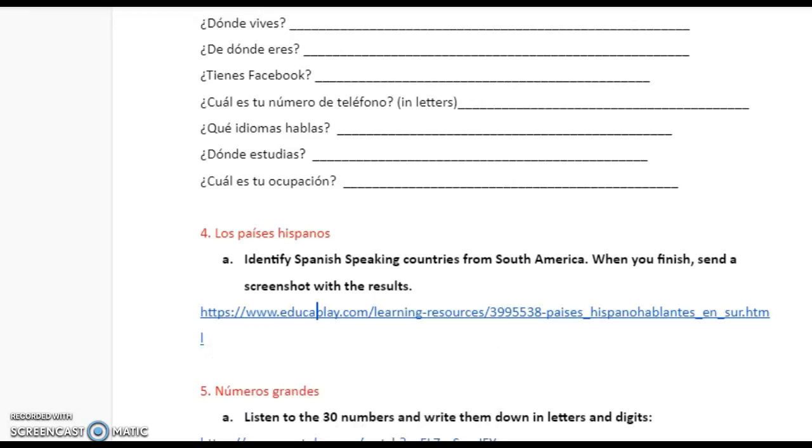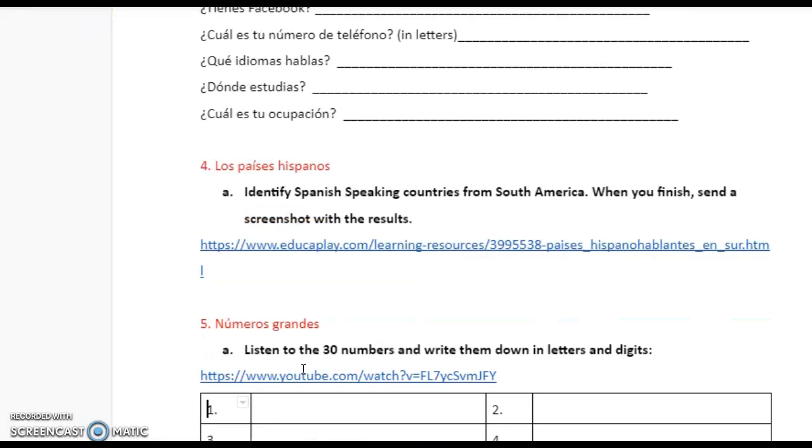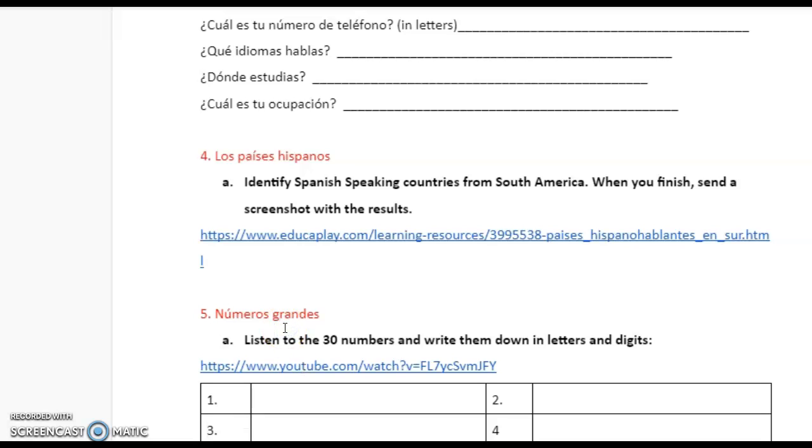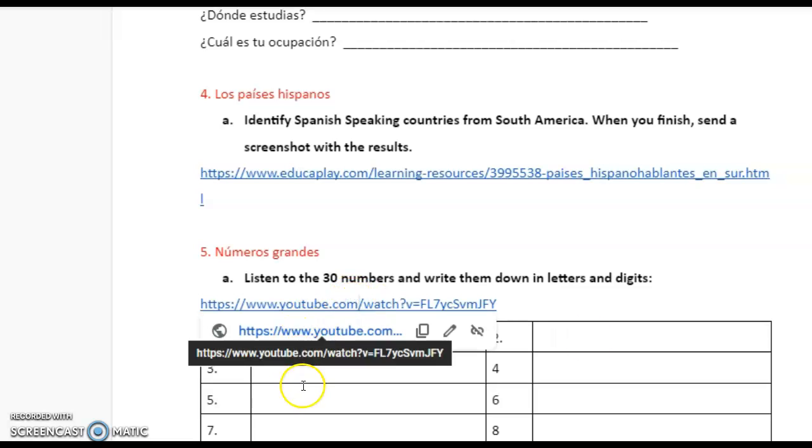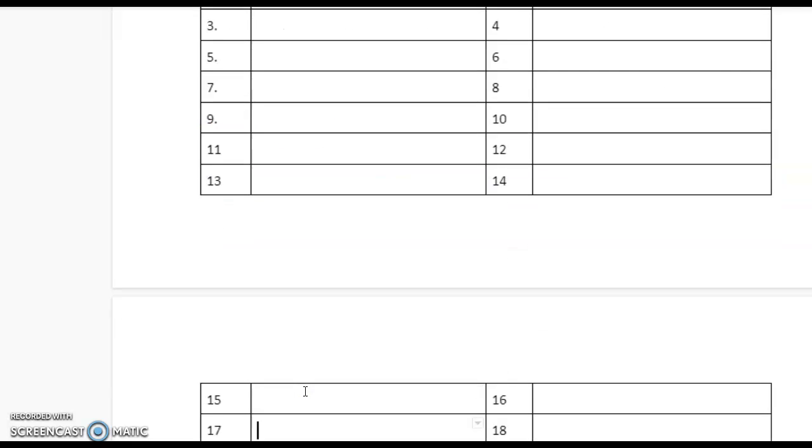Now let's go to big numbers, large numbers. You are going to listen to 30 numbers and you are going to write them down here in the correct order. So, uno, dos. So, for example, if you listen to 15, it means you are going to write 15 in digits and in letters. 15, okay? If the second number that you listen is 30, so you write it down here, 30, okay? And you visit this video, you watch this video.